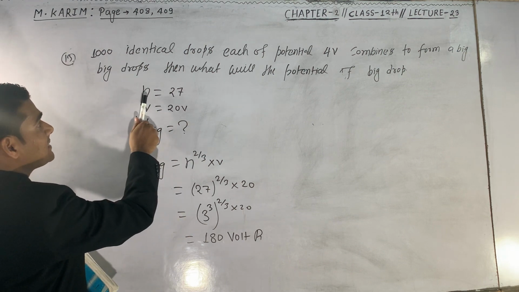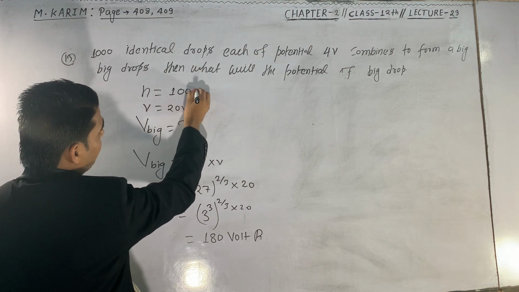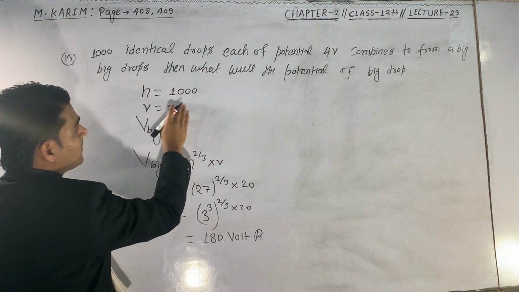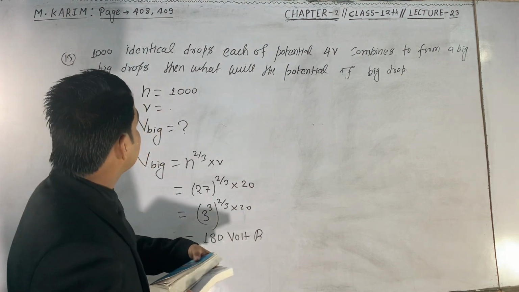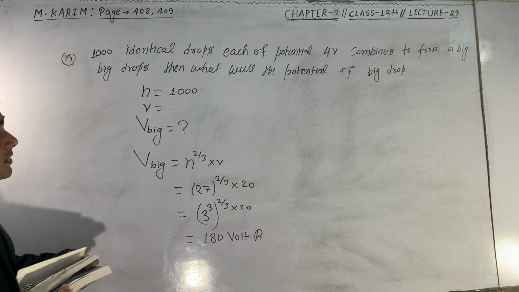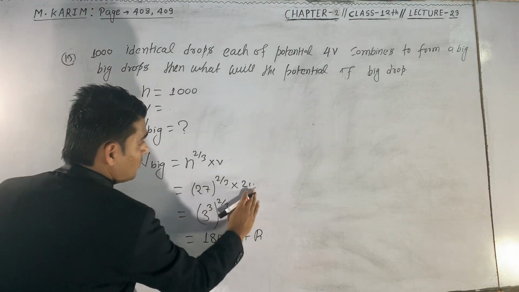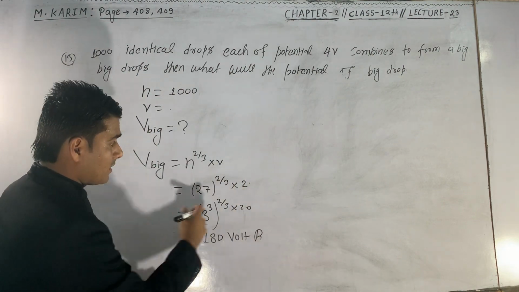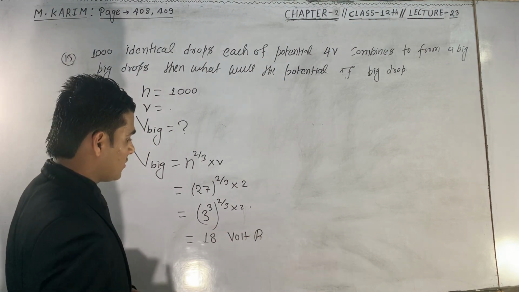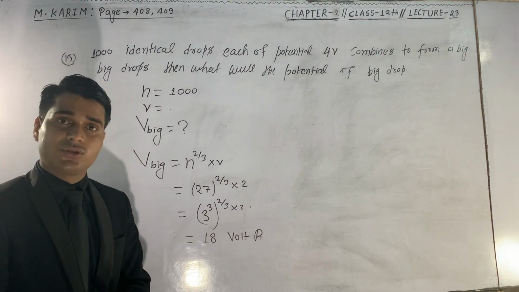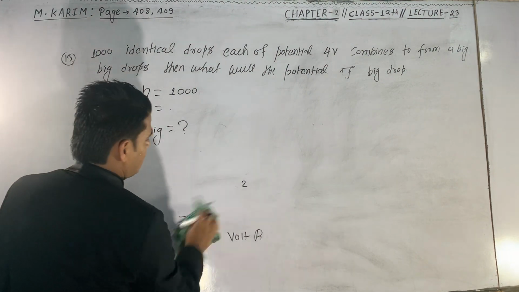Now the number of identical drops is this time 1000, and the potential of each is 4 volt. In the previous question number 12, the potential was 2 and the answer was 18.